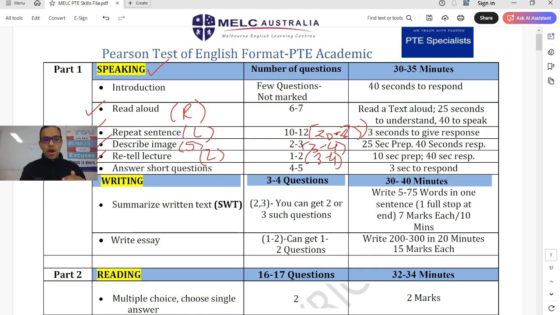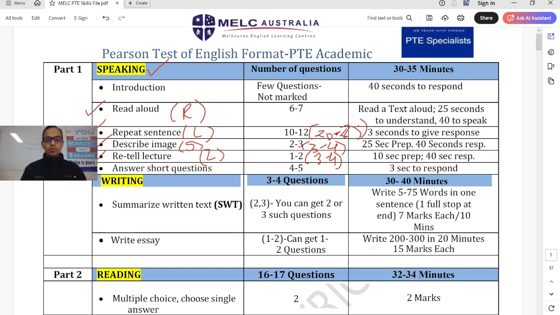So from the speaking part, we must practice read aloud, because it affects the reading module, repeat sentences because it affects listening, retell lecture because it affects listening, and describe image because it's a 40-second question. So it is important for you to speak for 40 seconds and you just need the practice. Answer short questions are, obviously, not unimportant, but it is something you can easily do. So even if you practice them towards the end of the exam and not daily, this will still do.